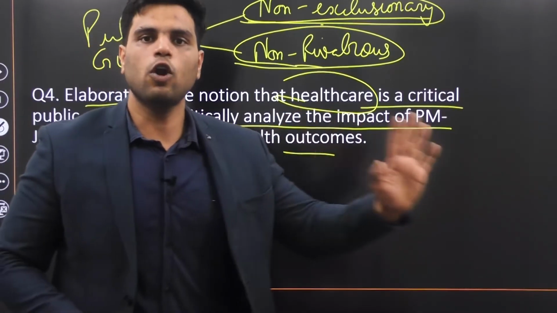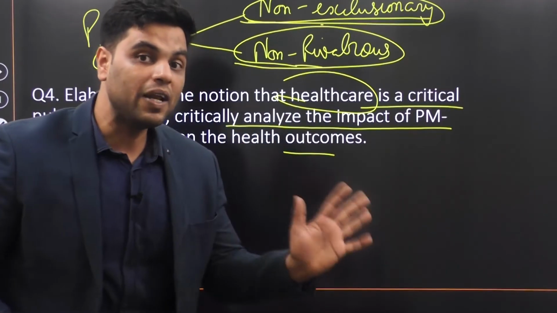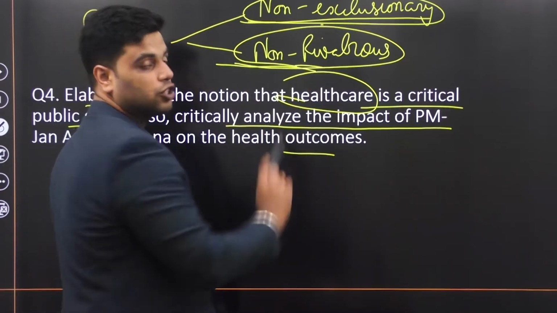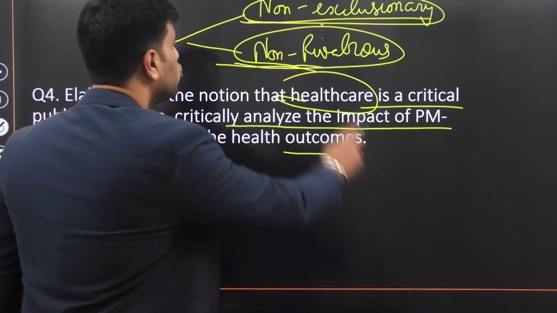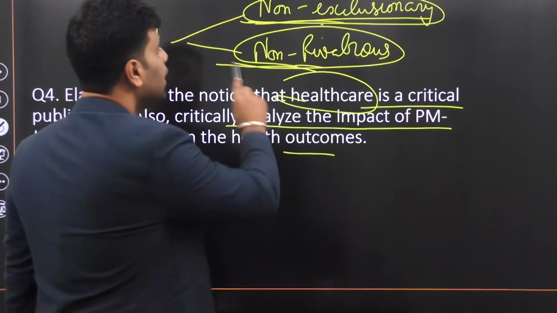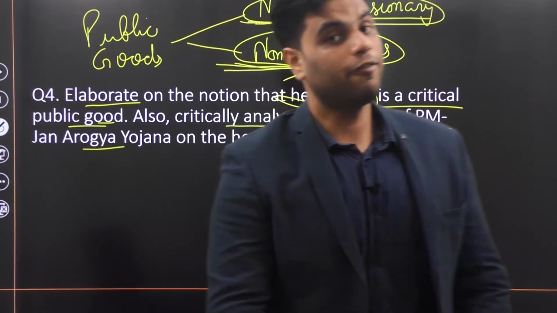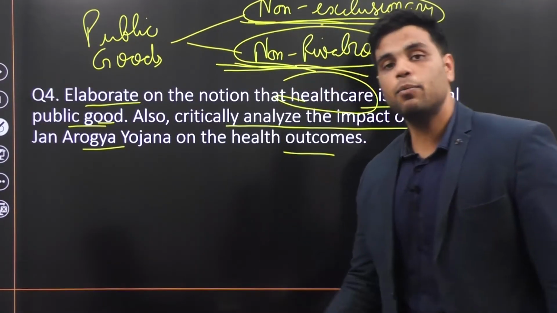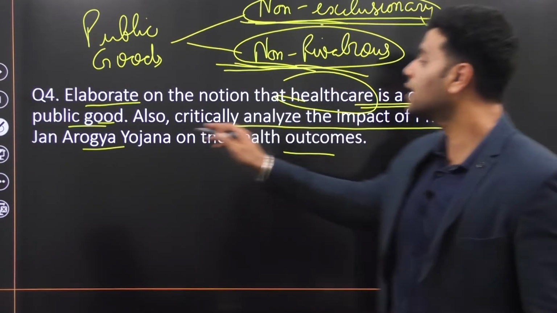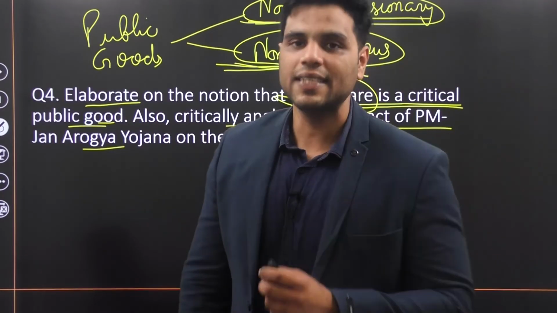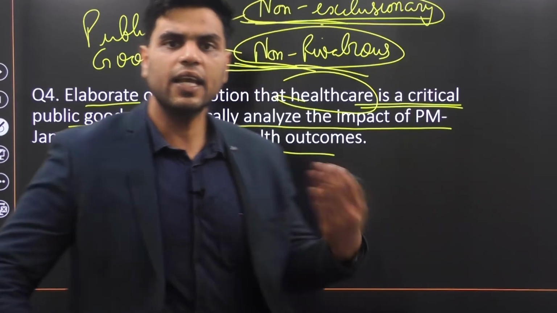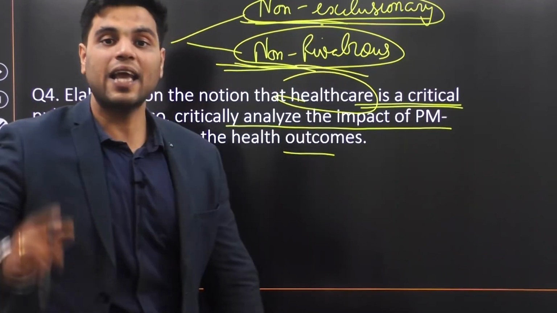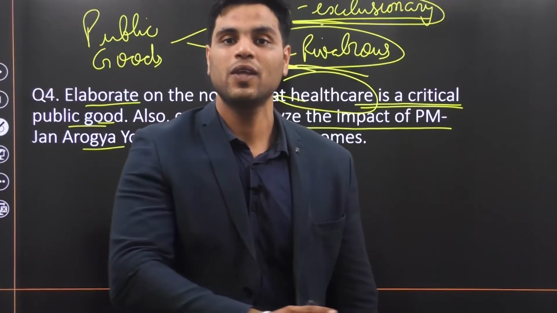Now, private goods follow a rivalrous relationship, whereas public goods do not. So there are two key features that define a public good. They are non-exclusionary in nature. They are non-rivalrous in nature. Now, the first part of this question says: elaborate on the notion that healthcare is a critical public good. What they are saying is that healthcare should be treated as a public good. Healthcare should be non-exclusionary. That means everyone should have access to health. There should be universal health coverage, right?